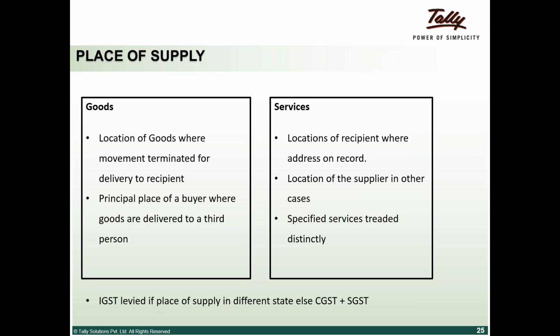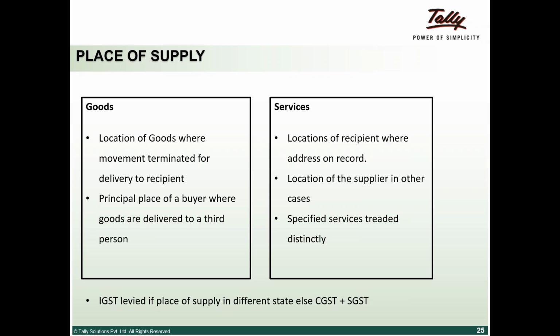Even though the material has moved from Karnataka to Tamil Nadu, here the bill to ship to concept comes in. I'll explain only the transaction between Hindustan Lever and the SSI unit. Even though the material is moved to Tamil Nadu, it becomes a local sale, SGST.